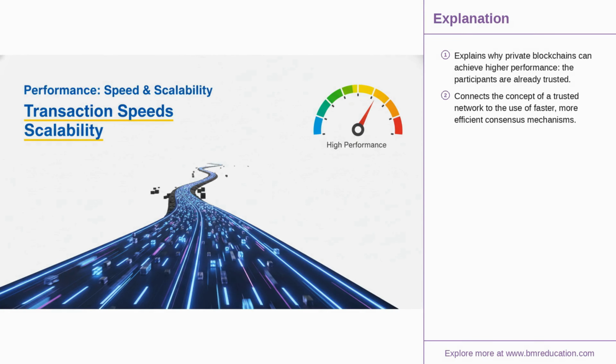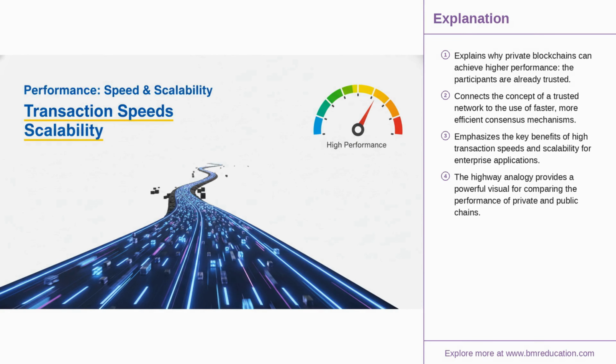Because all participants are known and trusted, private blockchains don't need slow, energy-intensive consensus like proof of work. They use much faster algorithms where a few trusted nodes validate transactions. This results in dramatically higher transaction speeds and massive scalability, capable of handling the high-volume demands of a large enterprise.